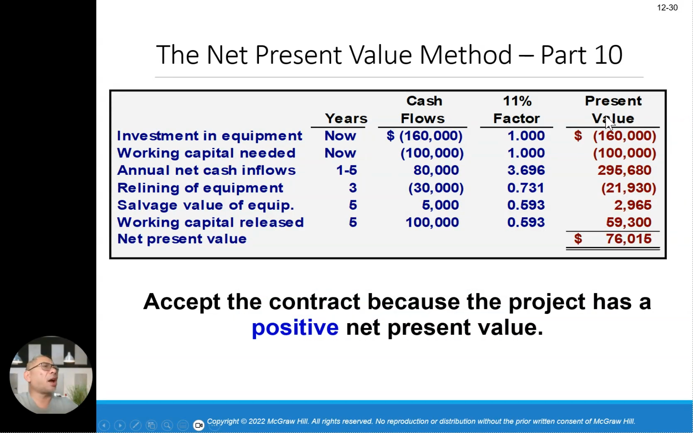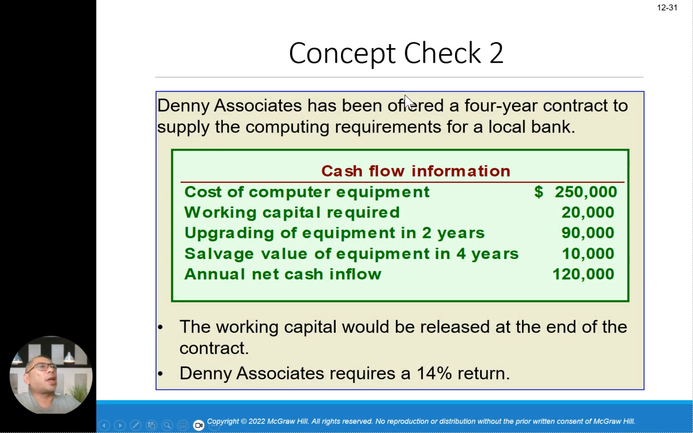And then you add all of them up. The net present value will be positive. You're going to add all these numbers. You have a positive of 76,005.15. That means it has a positive NPV. Okay. So that is that one.